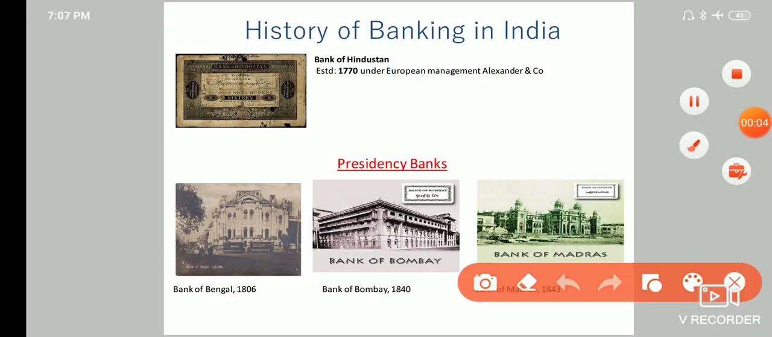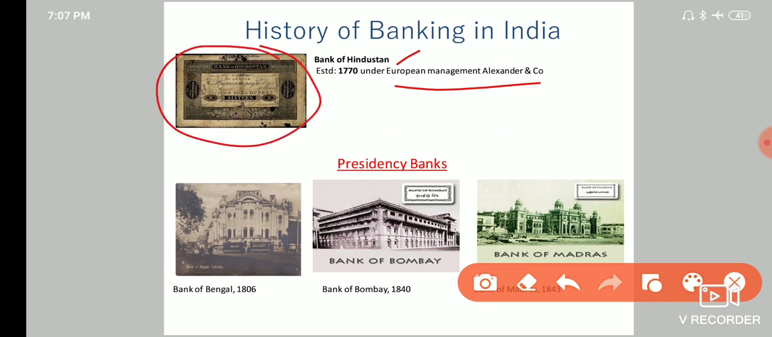So the history of banking in India dates back to the 18th century. So Bank of Hindustan was the first bank to be established in India. It was established in 1770 under European management of Alexander and Company. So you can see here, this is the bank note which was issued by Bank of Hindustan.